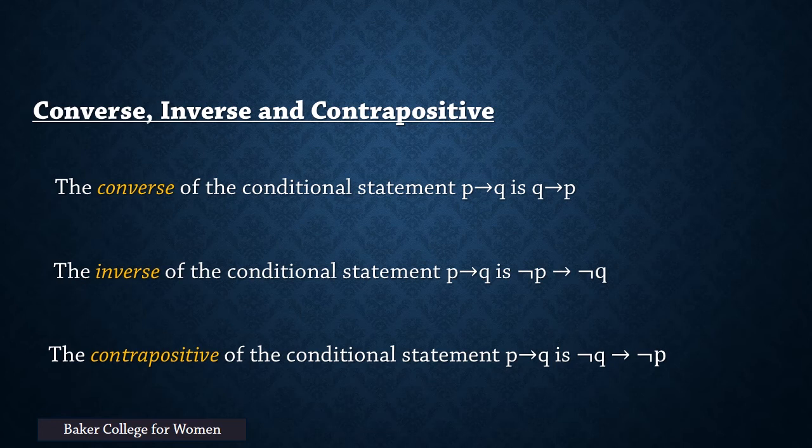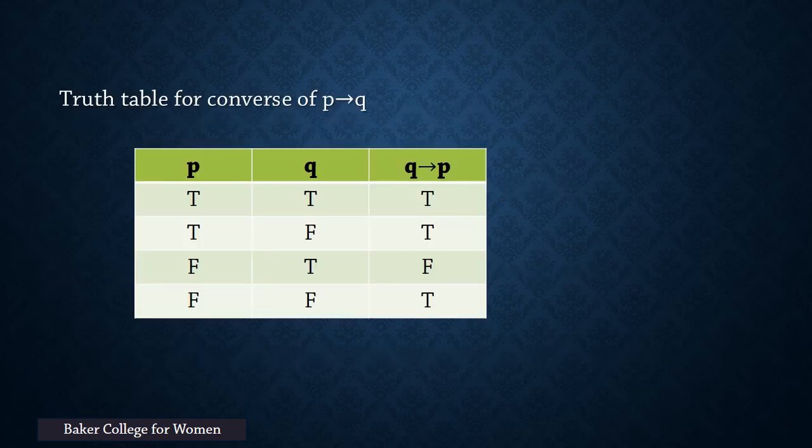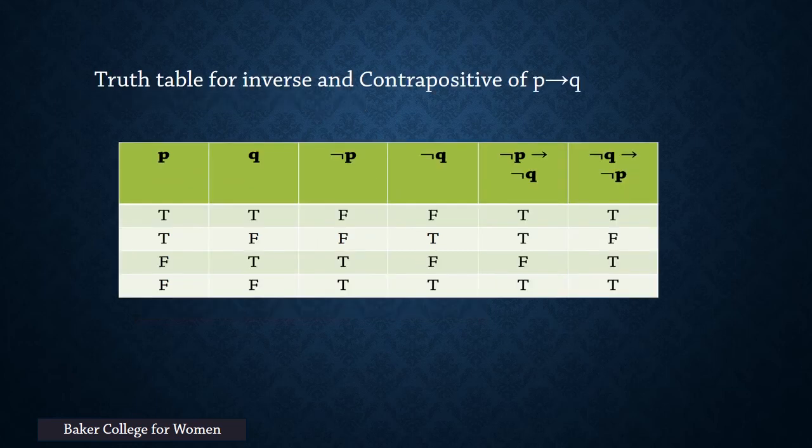Converse, inverse and contrapositive. The converse of the conditional statement P implies Q is Q implies P. The inverse of the conditional statement P implies Q is negation P implies negation Q. The contrapositive of the conditional statement P implies Q is negation Q implies negation P. This is the truth table for the converse of P implies Q. This is the truth table for the inverse and contrapositive of P implies Q.